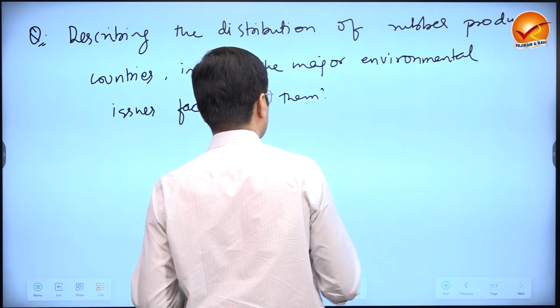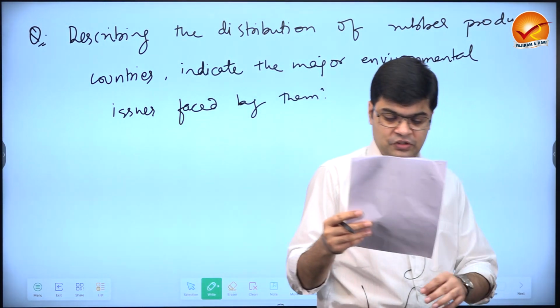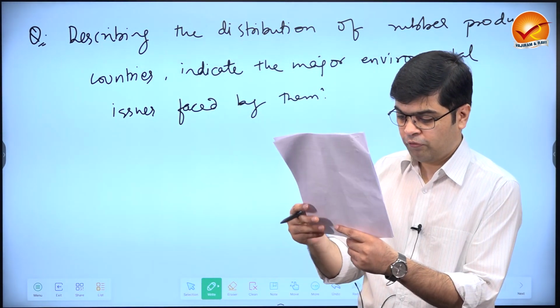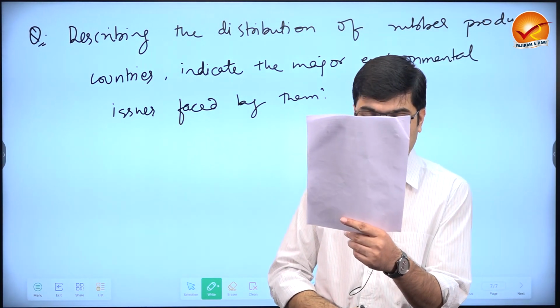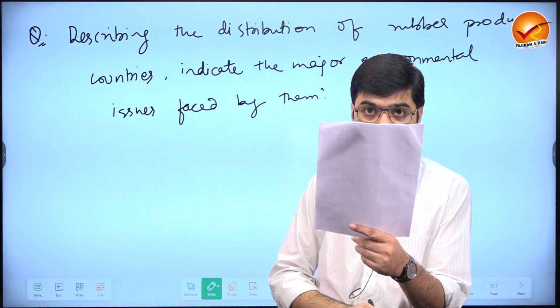So it's a 15-mark question. The question says, describing the distribution of rubber producing countries indicate the major environmental issues faced by them.